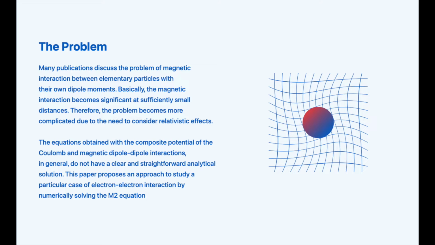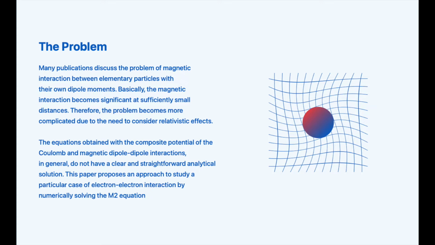There are many publications discussing the problem of magnetic interaction between elementary particles with their own dipole moments. Basically, the magnetic interaction becomes significant at sufficiently small distances. Therefore, the problem becomes more complicated due to the need to consider relativistic effects.